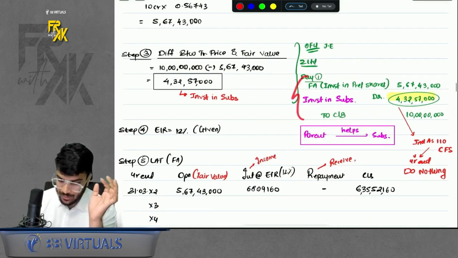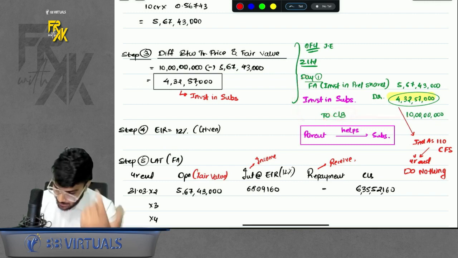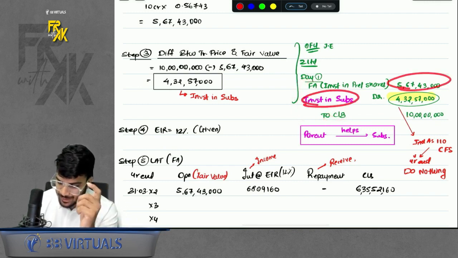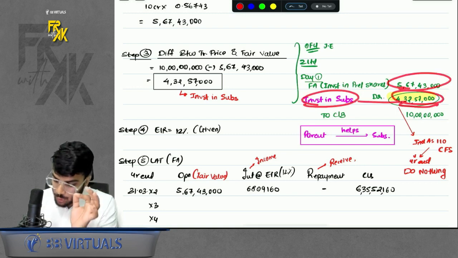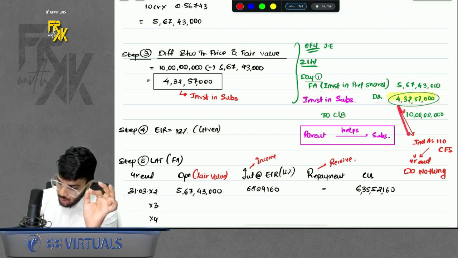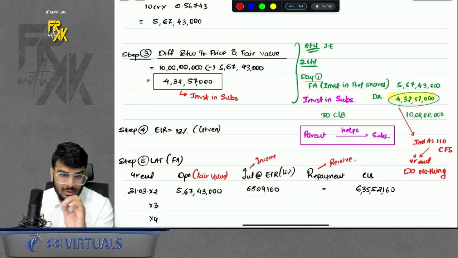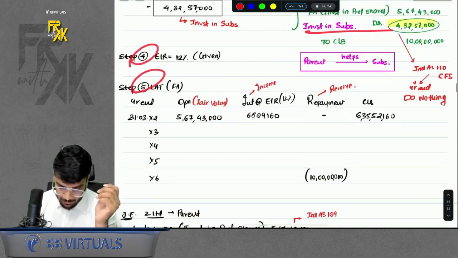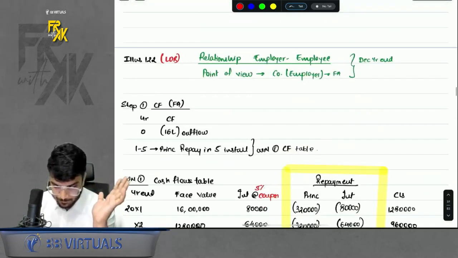So entry will be such on day 1, where you will record: credit cash bank 10 lakhs, debit the financial asset, whatever the loan you gave, at fair value. The difference will be investment in subsidiary. You will record this investment in subsidiary on day 1. On year end, you will do nothing with this. Just keep it at this value only. Okay. Step 4 EIR, step 5 LAT, prepare it, pass the entries. You are done through it.